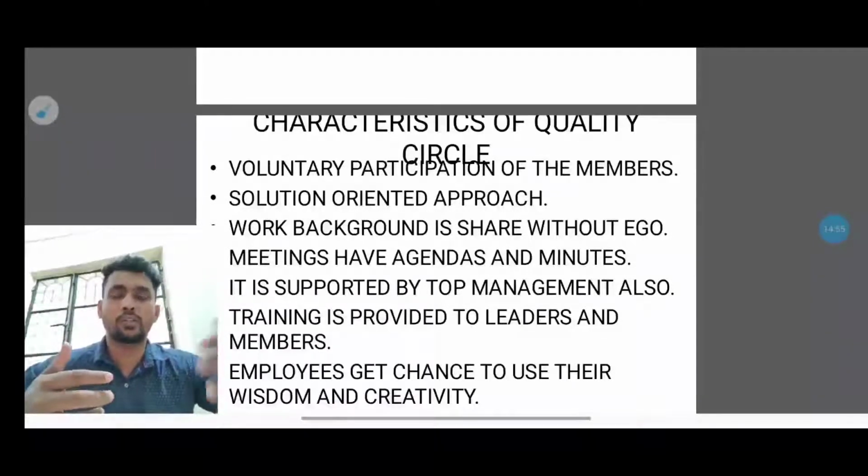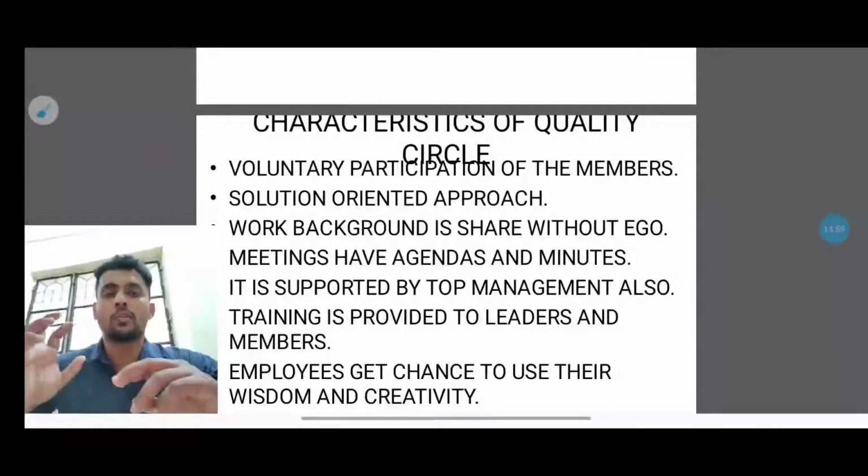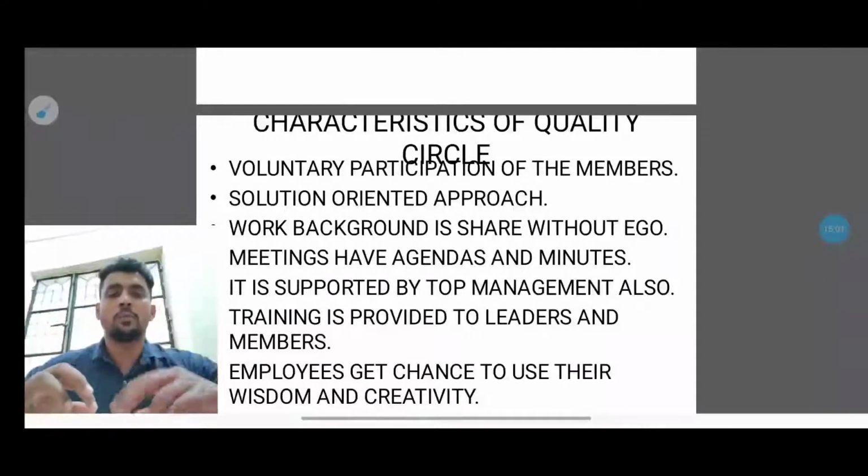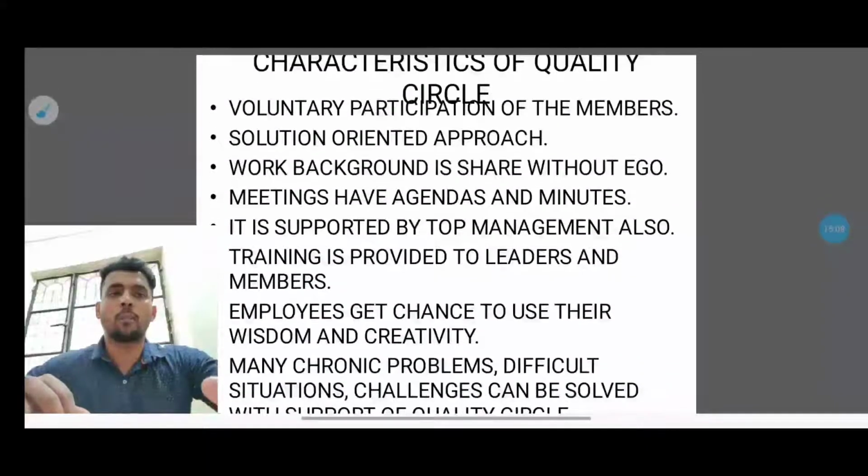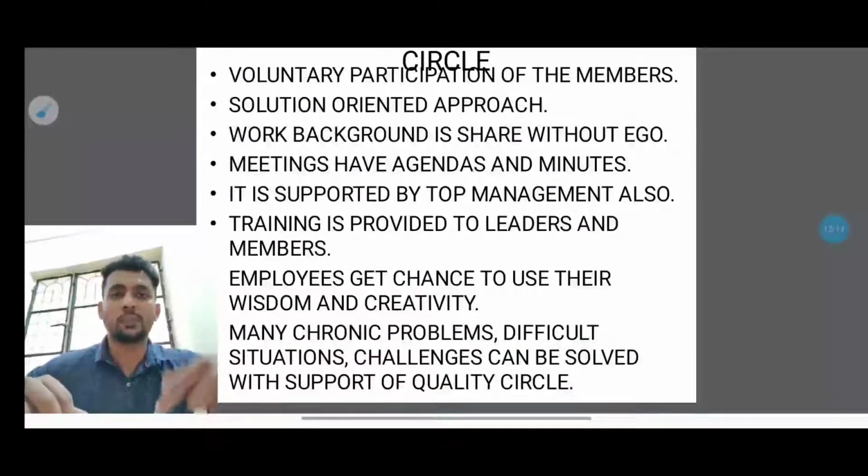Meetings have agendas and minutes. Whatever meeting is happening, they will have agendas, so they plan accordingly with objectives, and then the minutes will be done. Whatever is discussed in the meeting will be recorded. As I said earlier, it is supported by top management, because top management will have the records of whatever is happening inside the production department.